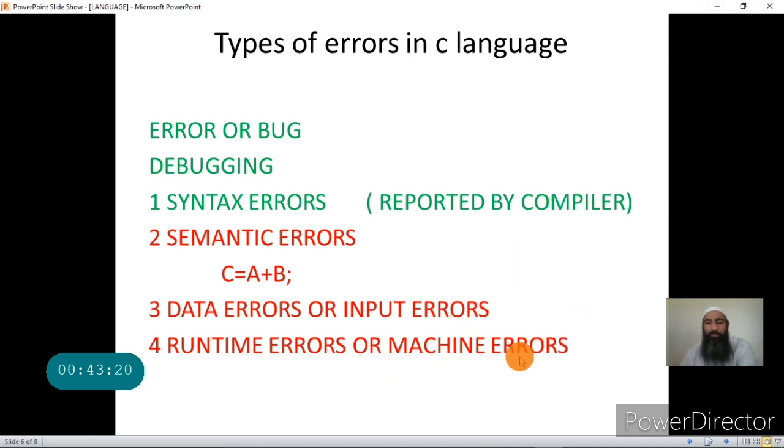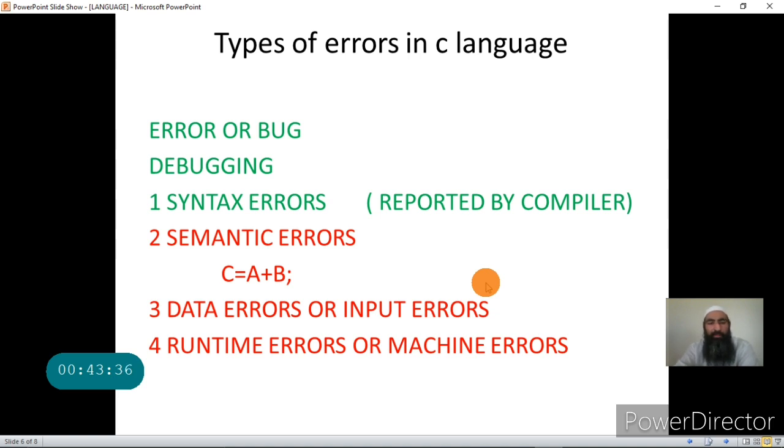Again, we have a way out of that. Instead of termination, how do we avoid that? Then we have to write an error handling routine for that. I will not go into that. But in this slide, I have explained the 4 types of errors that a C program can encounter.